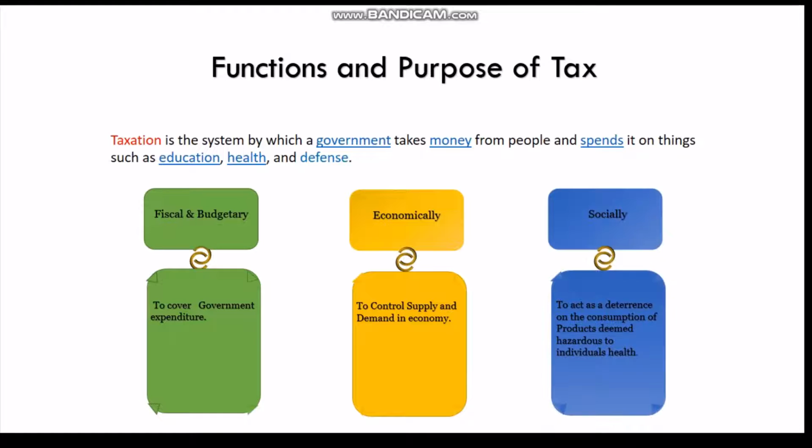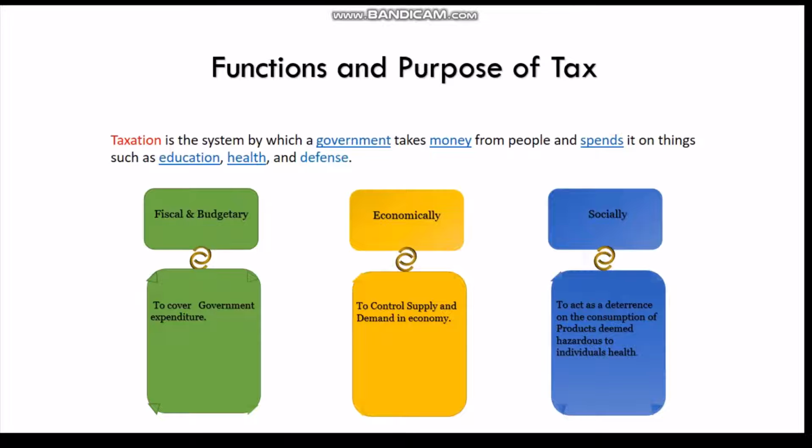In the social environment, there are certain products that are deemed to be dangerous to people's health. So government charges more tax on those products, such as alcohol and tobacco. That's why government charges more tax, in order to restrict people from going to those products. But it charges less tax on products like maize, beans, milk, peas, because they are our daily bread, daily products we are using to survive. So this is the function of tax.